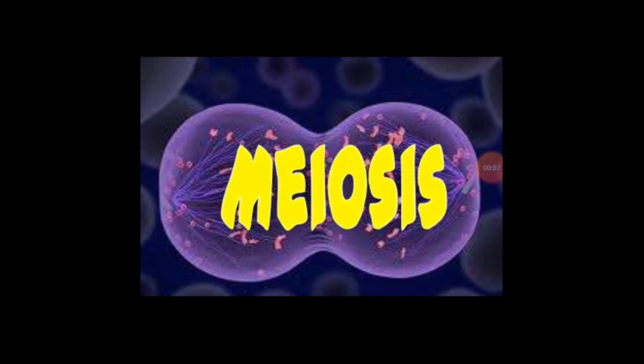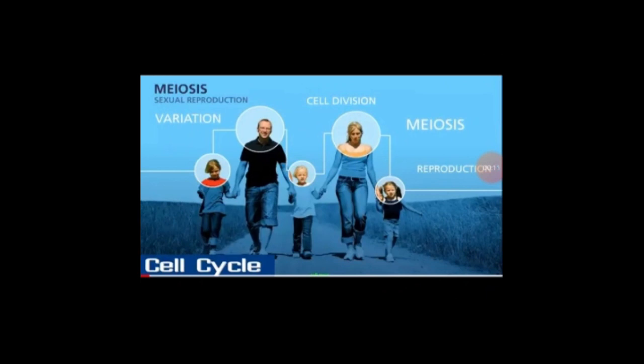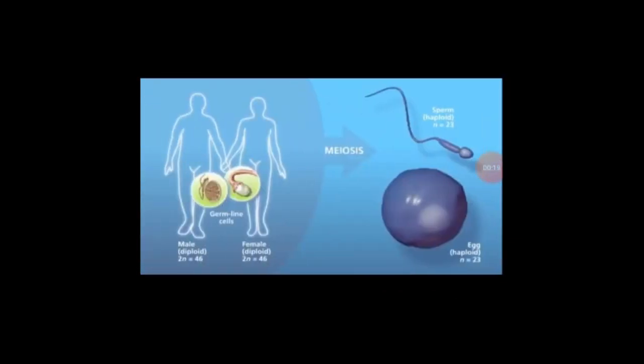Today, students, we are going to study a topic: meiosis. You are not exactly the same as your parents, and also some siblings are totally different from each other. This is all because of meiosis. Meiosis is a process by which haploid cells are produced from diploid cells. Meiosis occurs in special cells called germ cells within gonads of males and females.